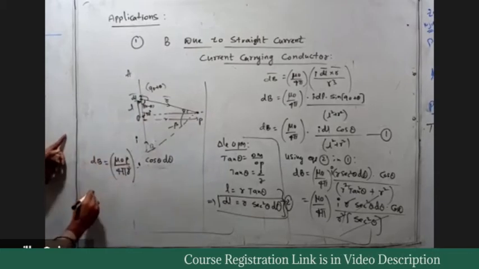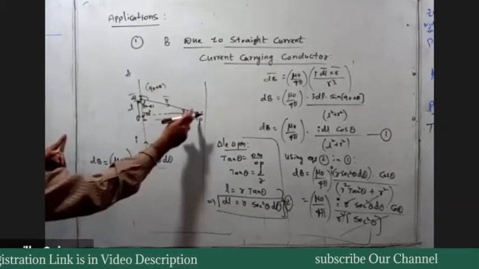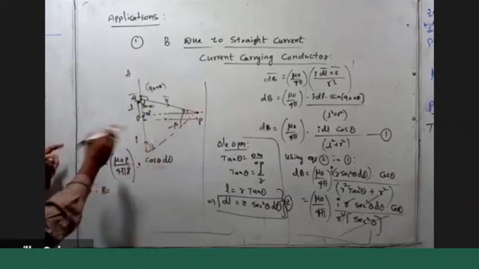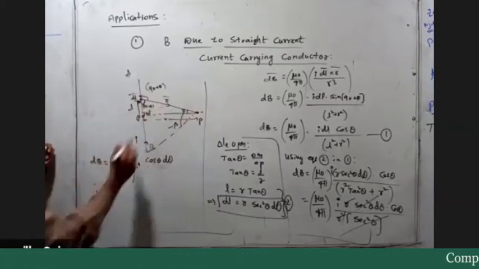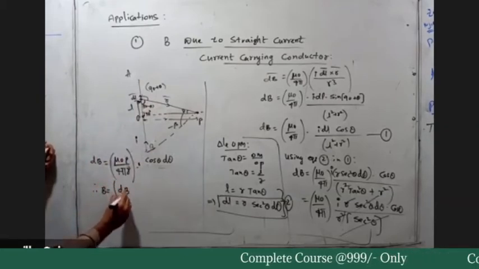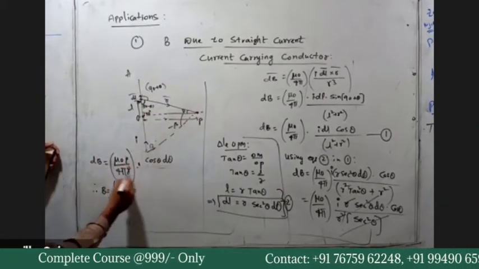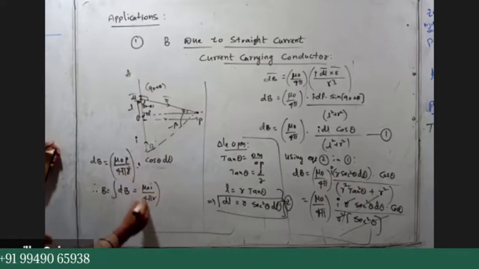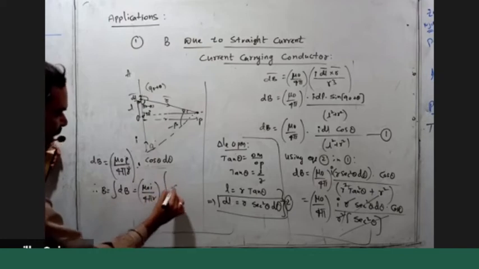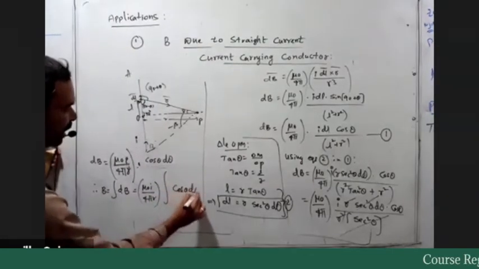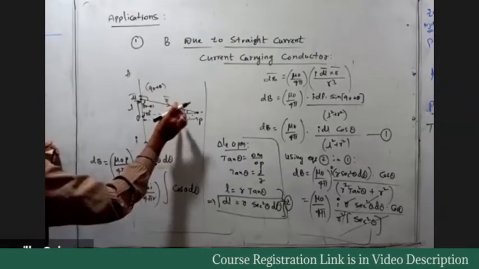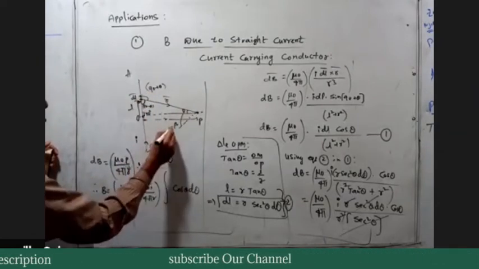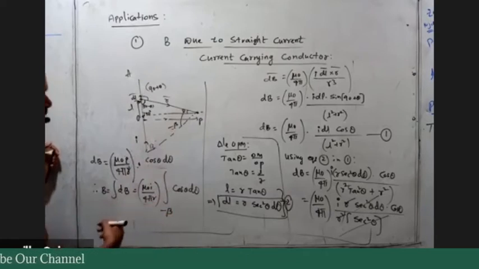So I want the total magnetic field induction at the point P due to this whole conductor. I can add all the elements' magnetic fields, that is integration dB. Mu naught I by 4 pi R are constant. Then integration cos theta d theta. When this element is at the lower end, the lower limit is minus beta.